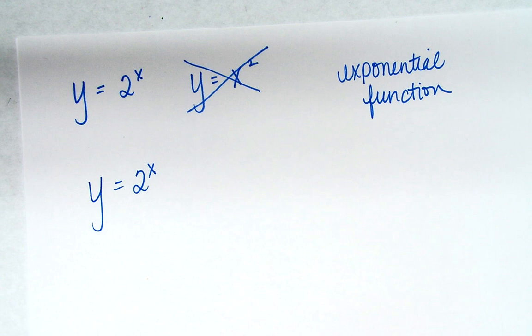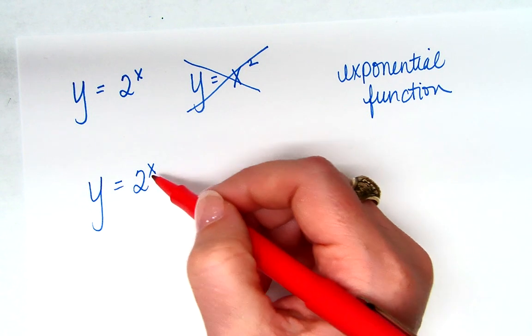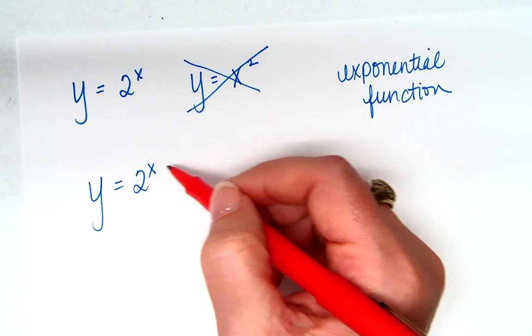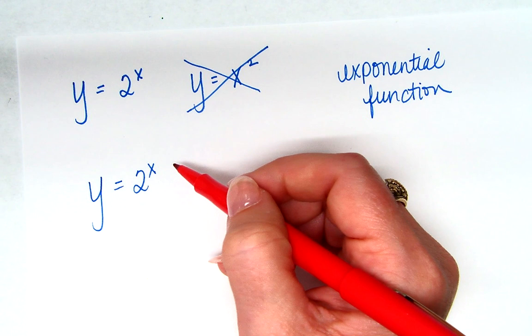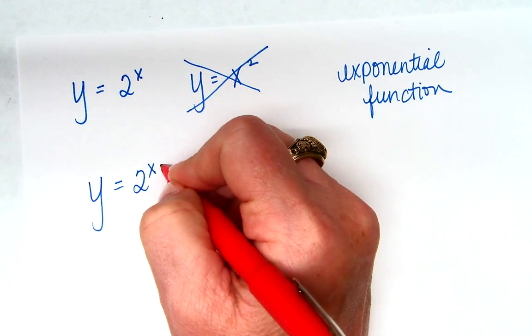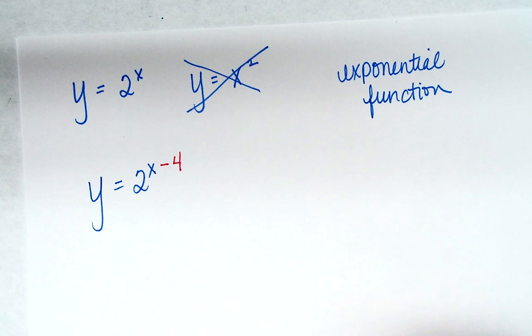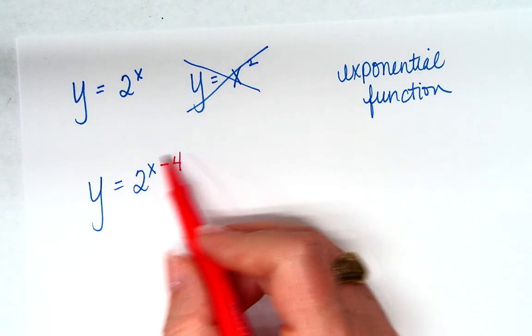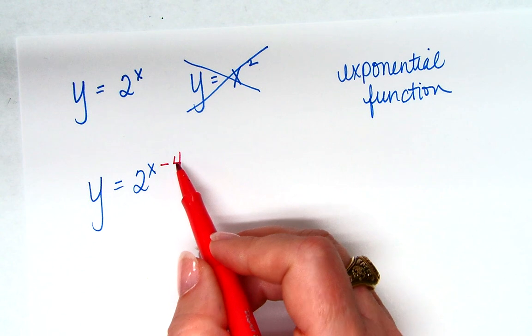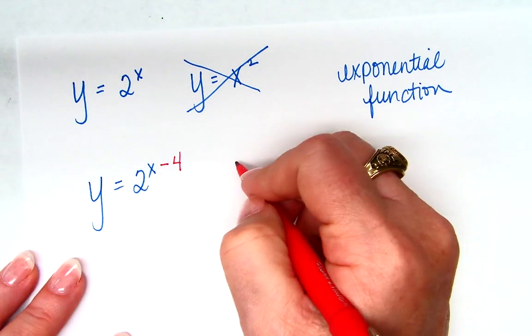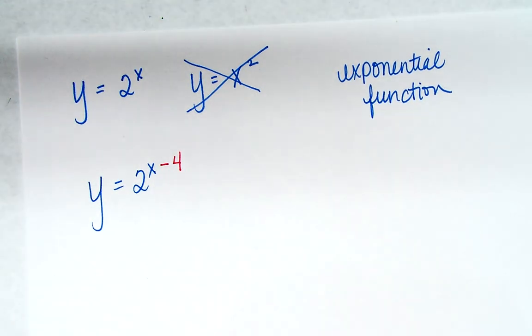The exponent, yeah. So if I want to move this to the right 4, what do I have to add inside the exponent? Minus 4. Remember, if it's horizontal, it's backwards of what we think, right? So the x minus 4 is the exponent. And we know that causes a horizontal shift to the right 4, right?